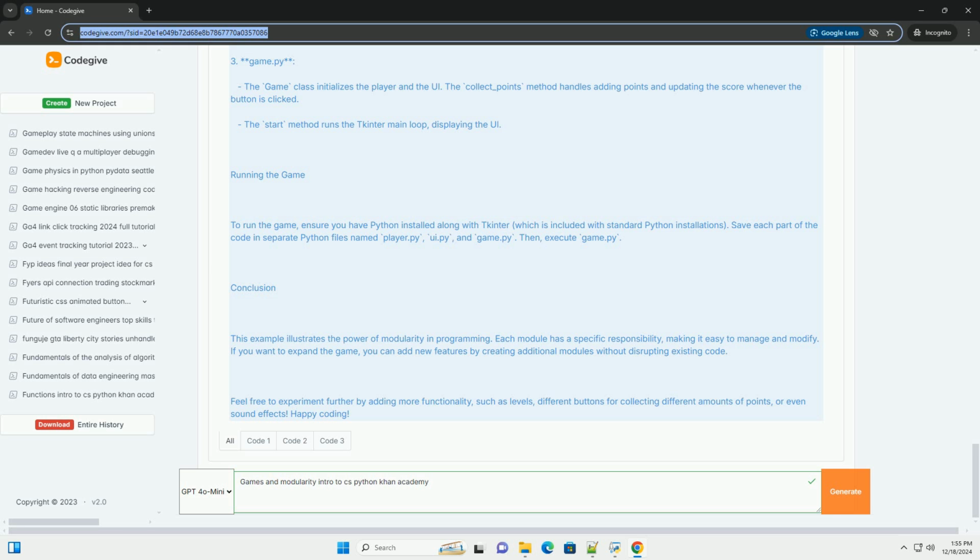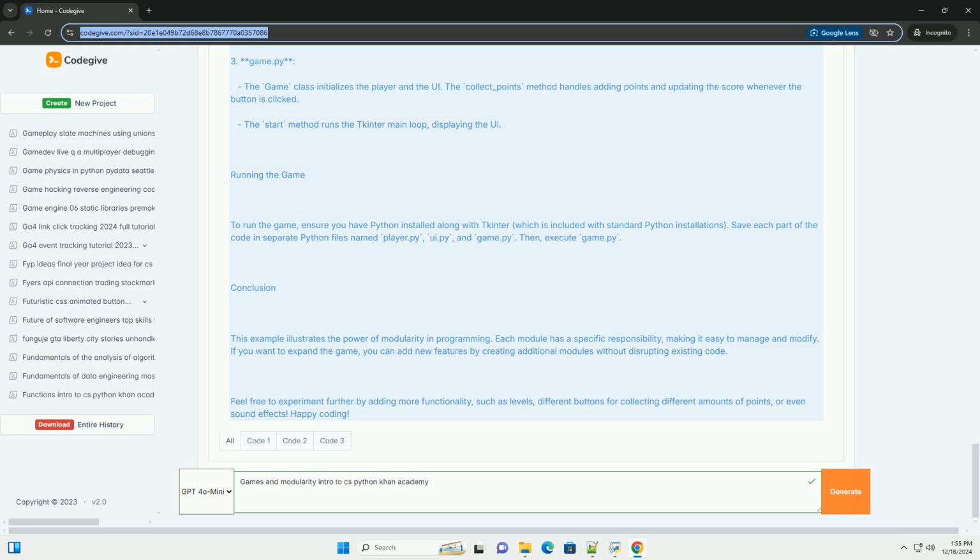1. player.py. Python. class Player: def __init__(self): self.points = 0. def add_points(self, amount): self.points += amount. def get_points(self): return self.points.